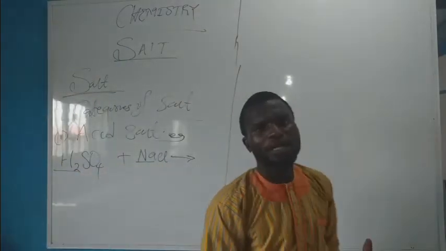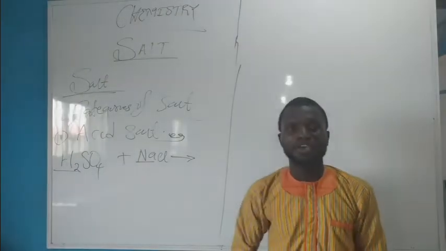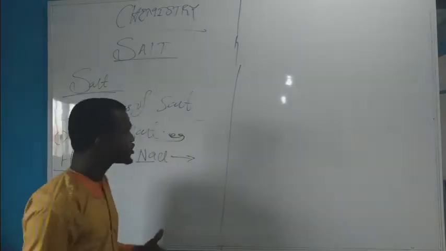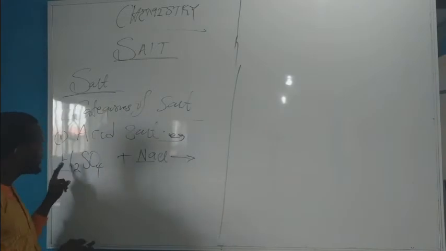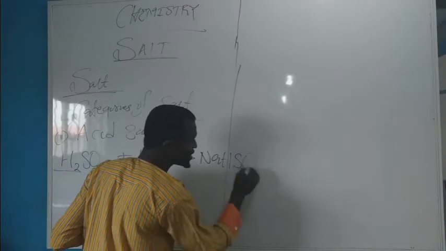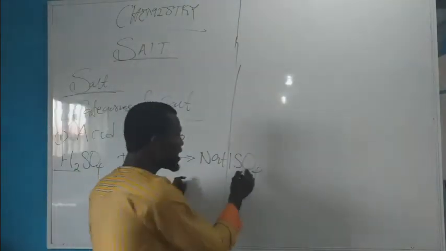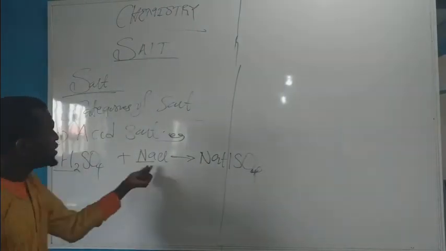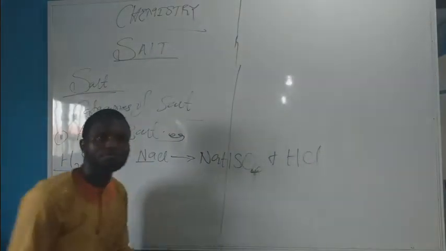Of course, there's no such thing as rocket science or brain surgery in chemistry. It is exactly what is available that participates in the reaction. So since we have 2 hydrogen ions and 1 sodium ion, 1 sodium could only replace 1 of the hydrogen. So this will give you sodium hydrogen tetraoxosulfate 6, or the old name sodium bisulfate, and the residual hydrogen ion associated with the chloride ion to give you hydrogen chloride.